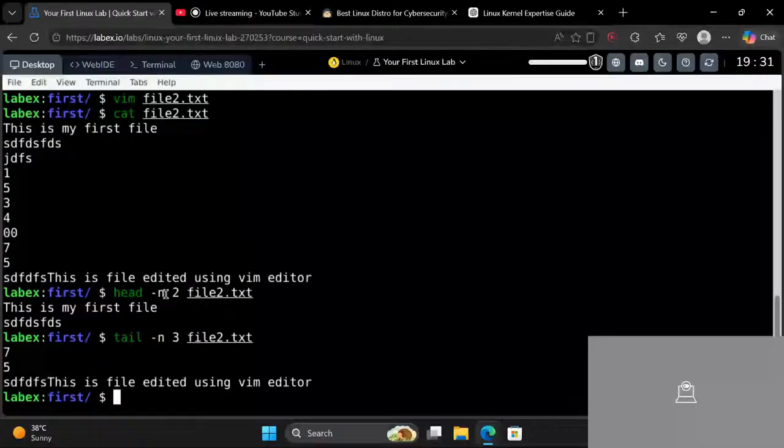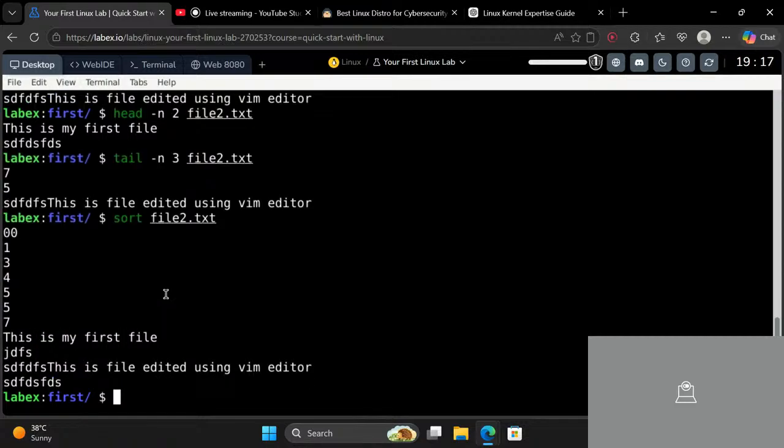Now there is something we can do with this file, and that is to sort it. So how am I going to sort? You can use sort, type the file name and click enter. Now you can see that the text has been sorted by alphanumerical value.